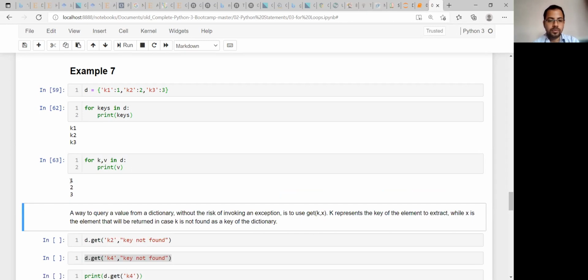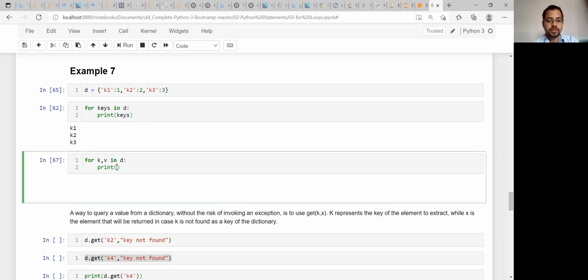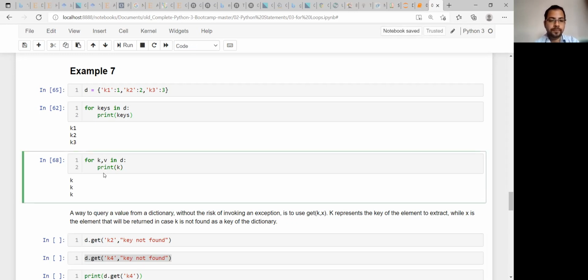Okay, so you are getting the values only, and if you change it to K, sorry, it will not work actually, because that is for tuple unpacking, not for dictionary unpacking, and that's why you are getting K every time. So don't do that. This is for V, value.